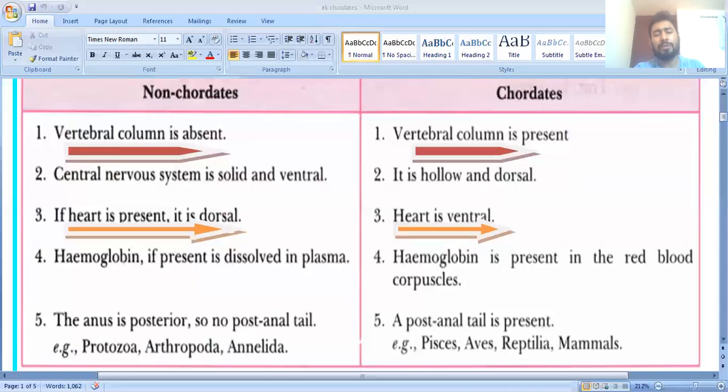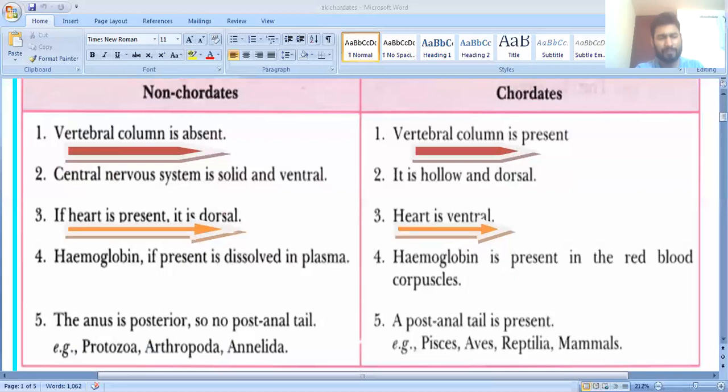I am describing this because here they have given the plasma. In case of the non-chordates, hemoglobin is found in the plasma. But in case of the chordates, where is hemoglobin found? Hemoglobin is present in the RBC, red blood cells, that is erythrocytes. Clear? Hemoglobin is an iron containing pigment. And we already discussed in the phylum Mollusca, they have one pigment known as hemocyanin, a copper containing pigment. Due to this, mollusks have blue color blood.